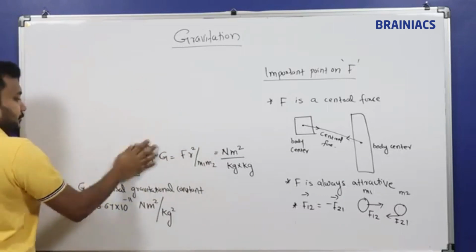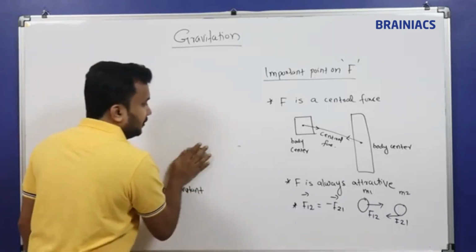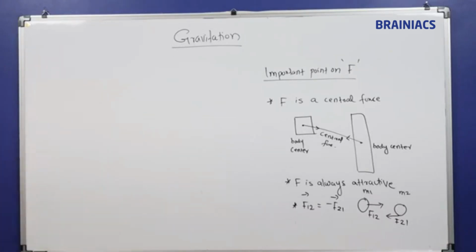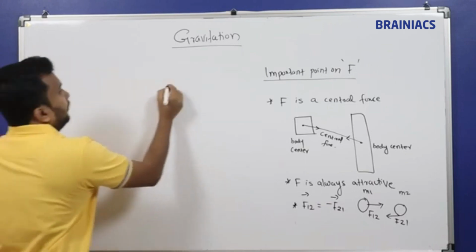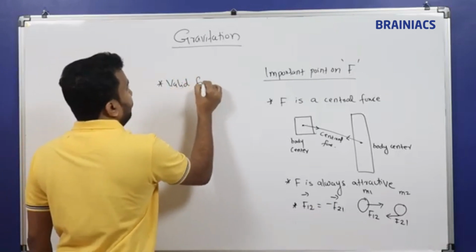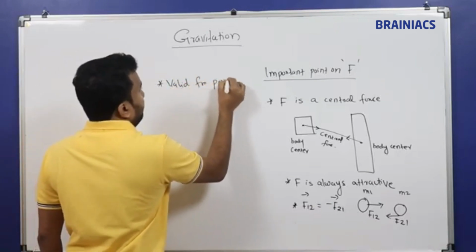Not over, we still have to continue the important points regarding the force. And the next point is that it is valid for point masses.